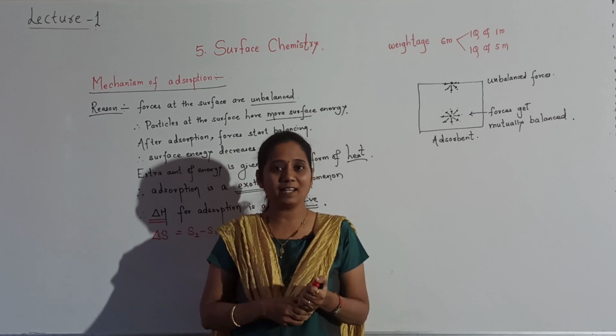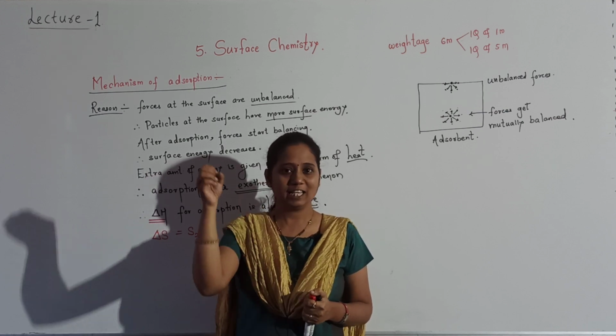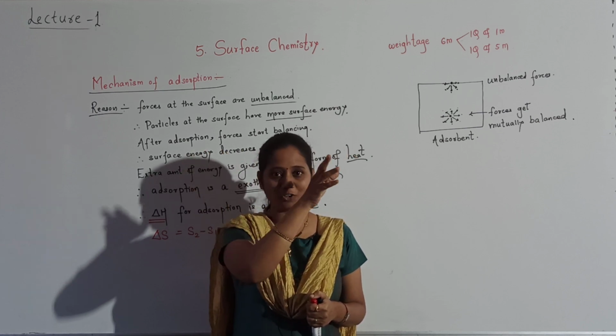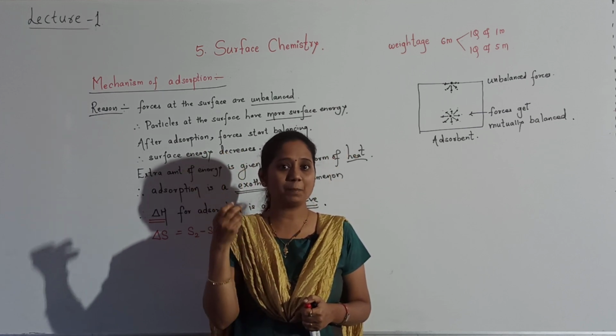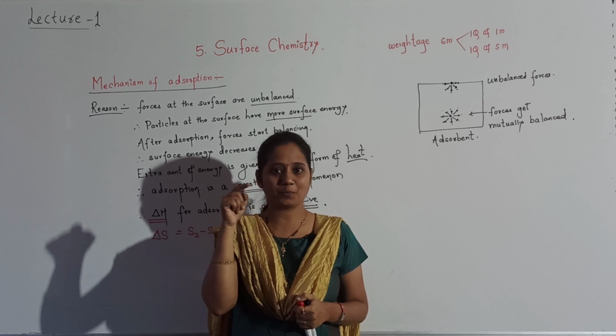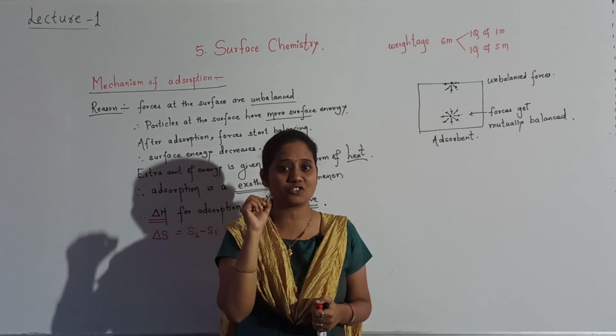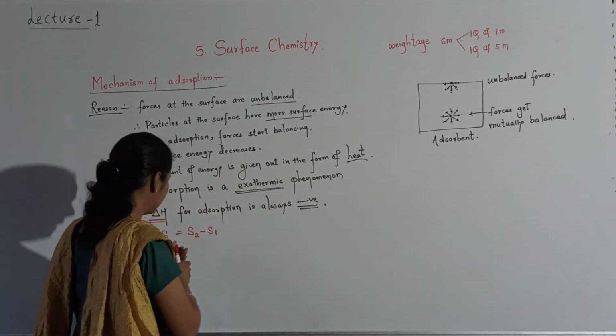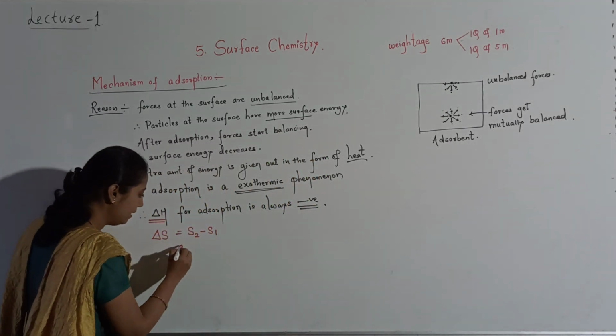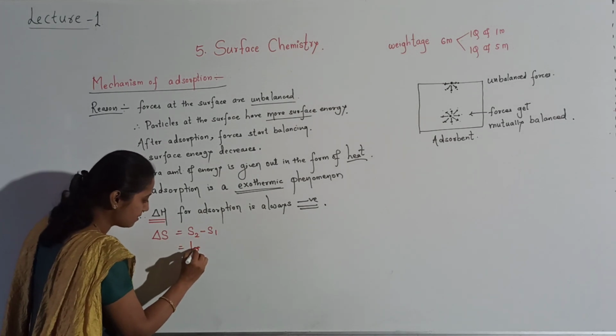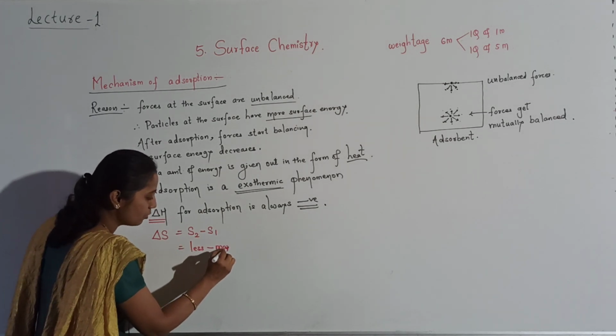So what has happened? Entropy has decreased. Initially free movement was there, disorderness was there, entropy was more. After adsorption, it becomes less because free movement gets restricted. So I can say that, see here, S2 becomes less, initially it was more.